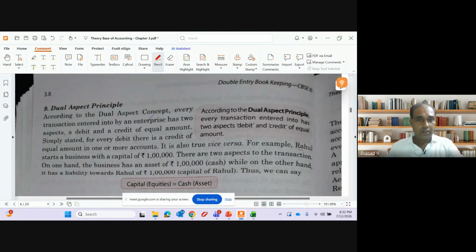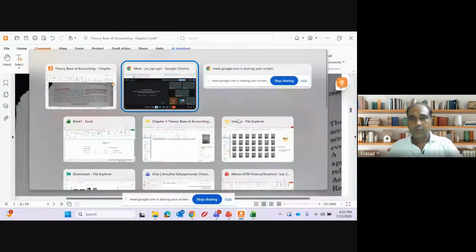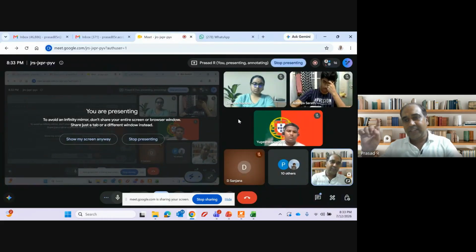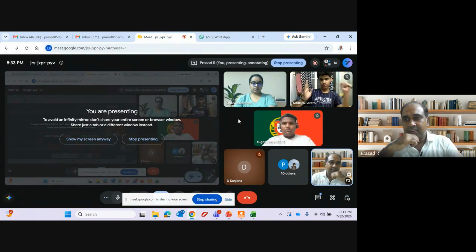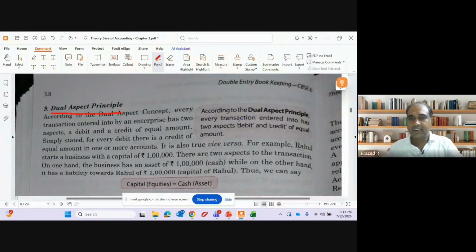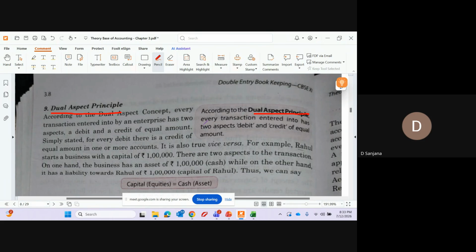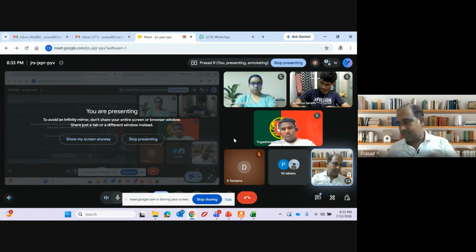Next, dual aspect principle. Dual aspect principle we have discussed a lot of times. I told you every transaction has a debit and credit. Every transaction has a twofold effect.